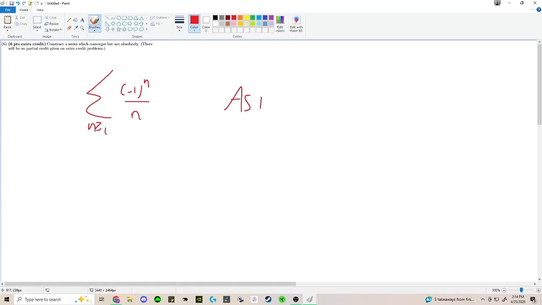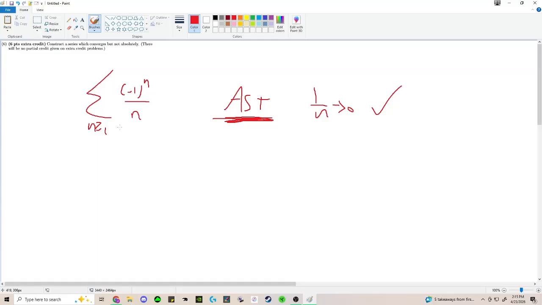So by the alternating series test, and I didn't ask for this, I just asked to construct one. If you just wrote this, you get full credit. I don't need the justification, but if you did justify, that's fine, right? So alternating series test, we know that this guy's alternating and 1 over n goes to 0. So check, we're good, right?